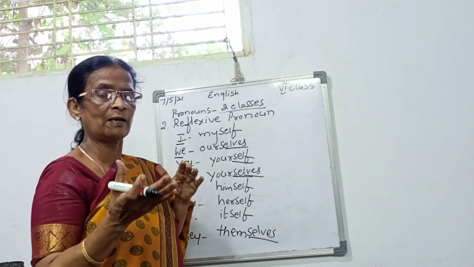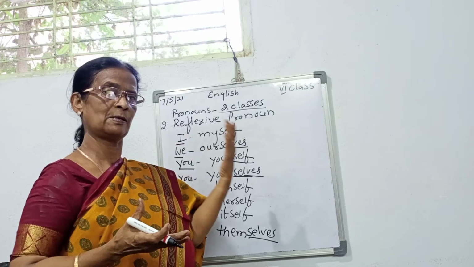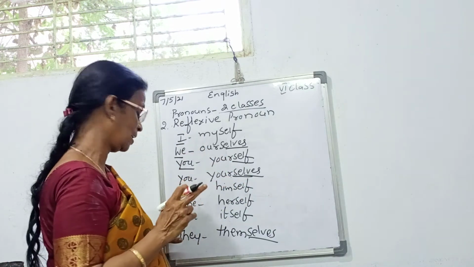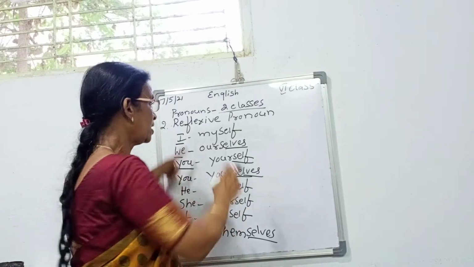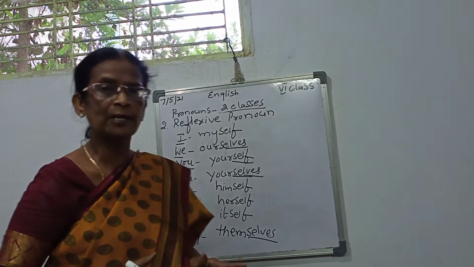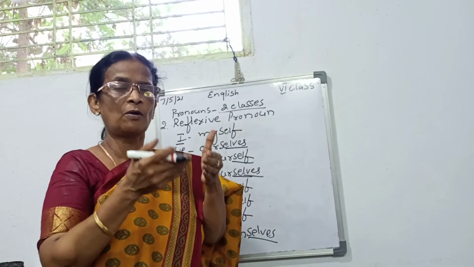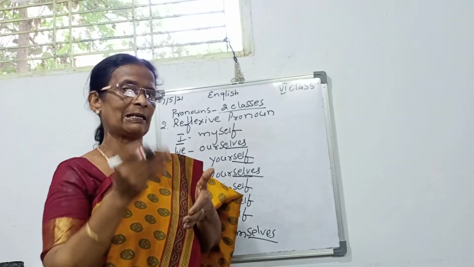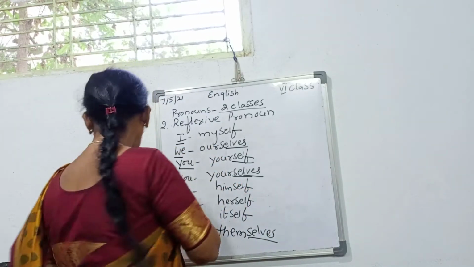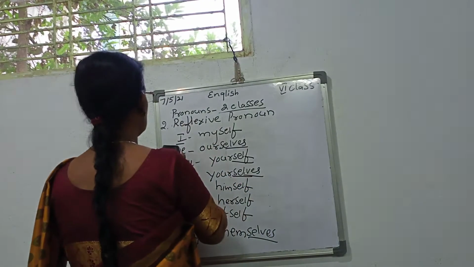So whether we are unable to find out that it is male or female, at that time we can use it, itself. They, themselves. So these are known as the reflexive pronouns. Reflexive pronouns are formed from the personal pronouns. Okay. Afterwards I'll give the note. Then the third one.